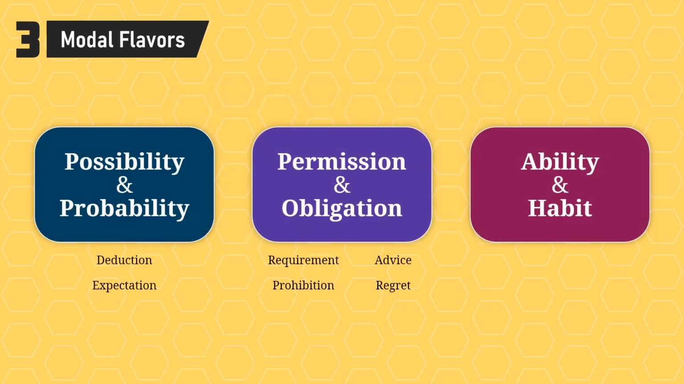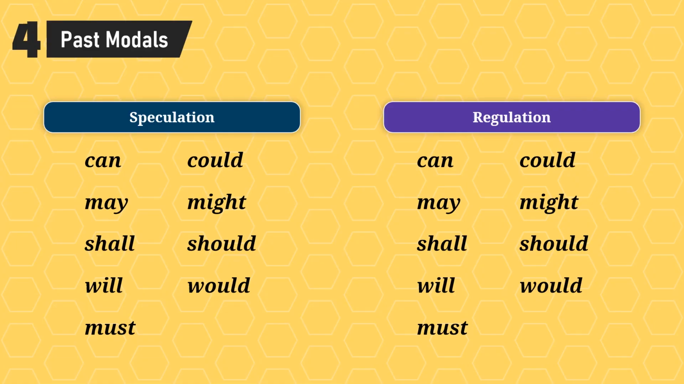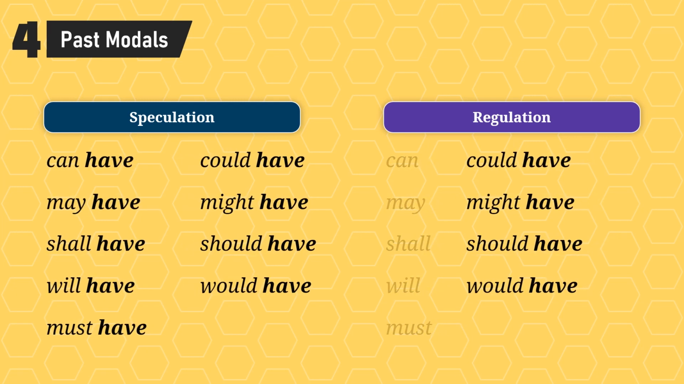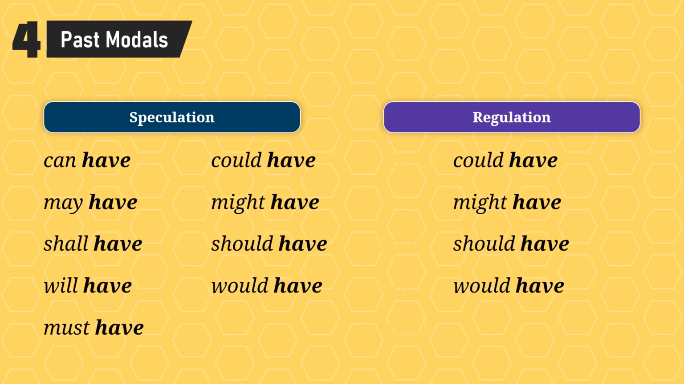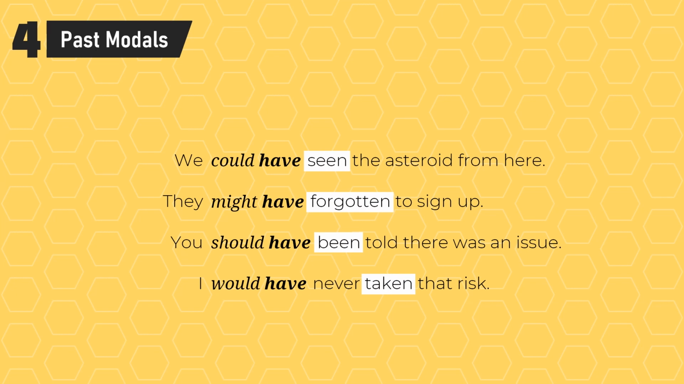You probably don't need to remember all the terms, but knowing which applications are grouped together helps us understand the various grammar rules. 4. To make modals of speculation and modals of regulation past, we add have after the modal. Make sure that whichever verb follows have is in the perfect participle form.